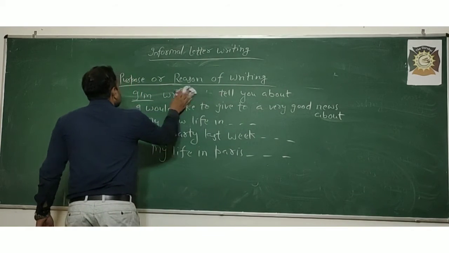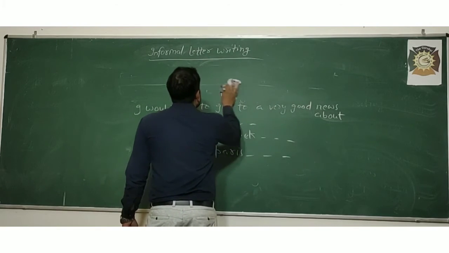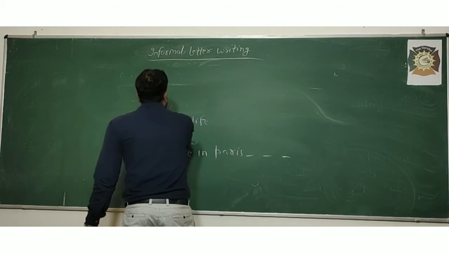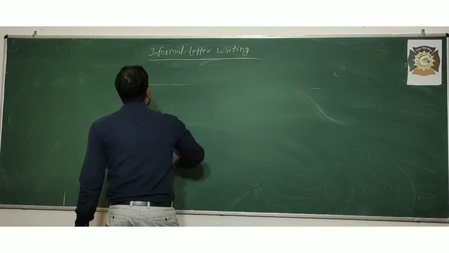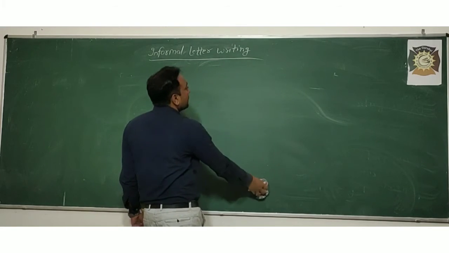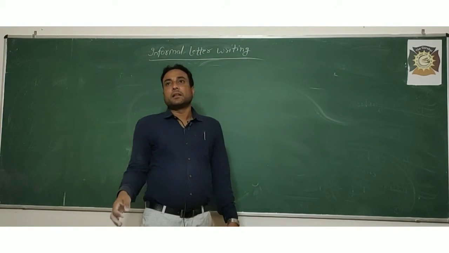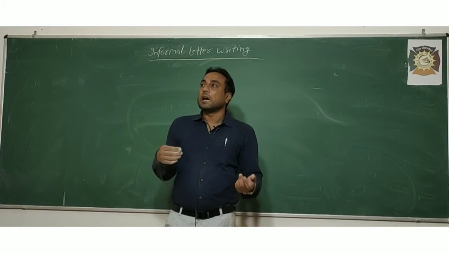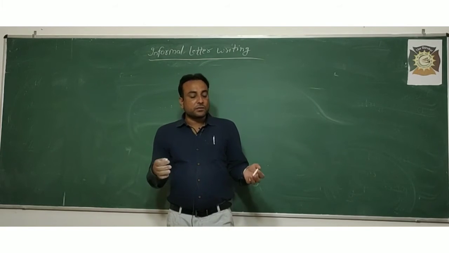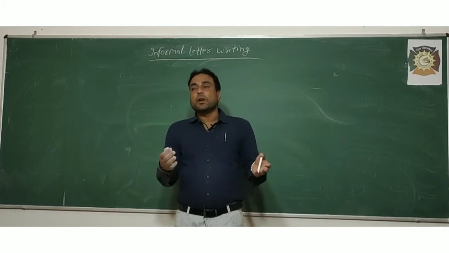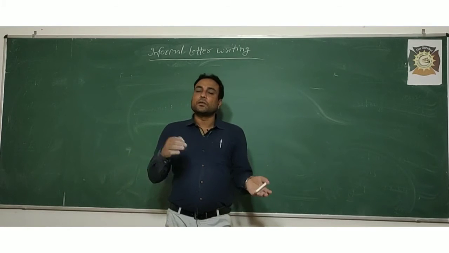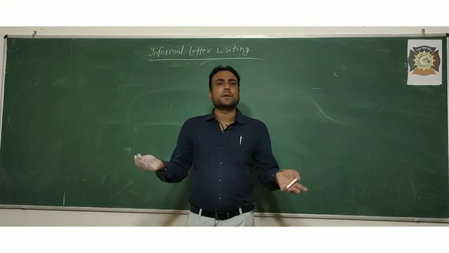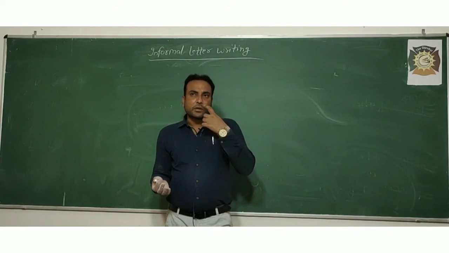Now I will discuss with you that if you receive a letter, suppose your friend has fallen into bad company, and you have to make him aware of the consequences of falling into bad company, then what are the results? If you have to mention the results of something, then how will you do it? We always use: as a result of this we have to, consequently we would like to, the result of this is that, that is why we had to, because of that. There are lots of expressions which you can use. So I am going to write: as a result of this.